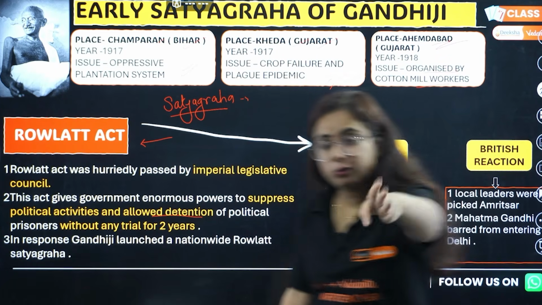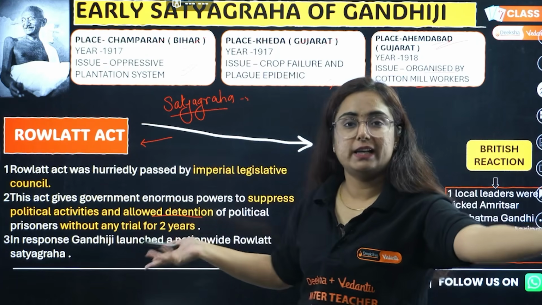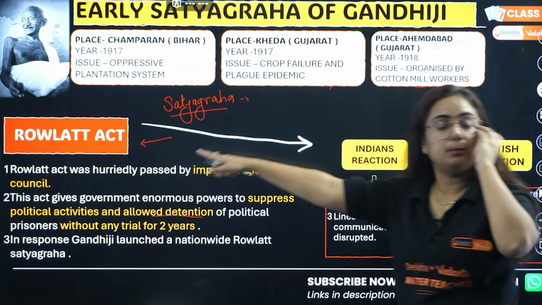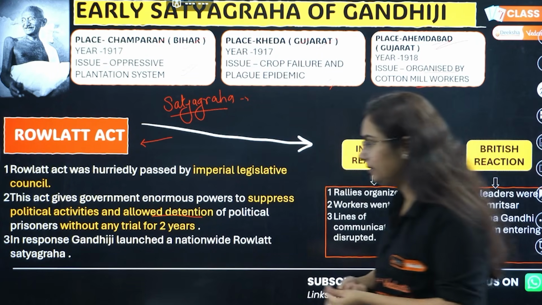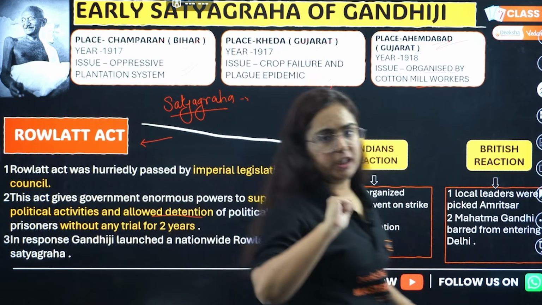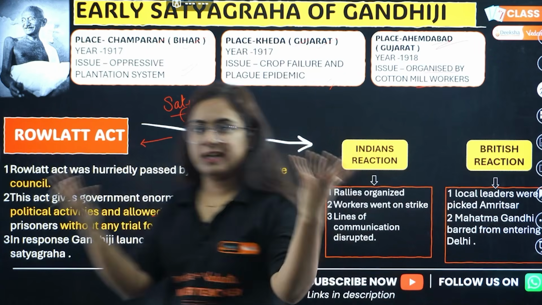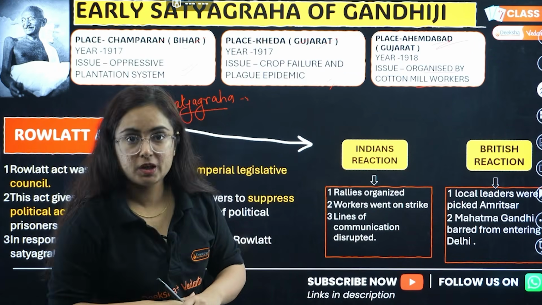If you are found doing these activities, you will be detained for 2 years without trial. This was the provision of this act. Do you think that people will enjoy it? No. Gandhiji was here in India. He found an opportunity to start satyagraha against this Rowlatt Act. Nationwide satyagraha was planned, but what happened?